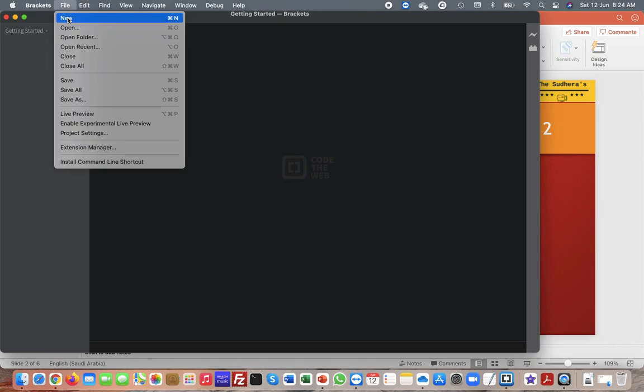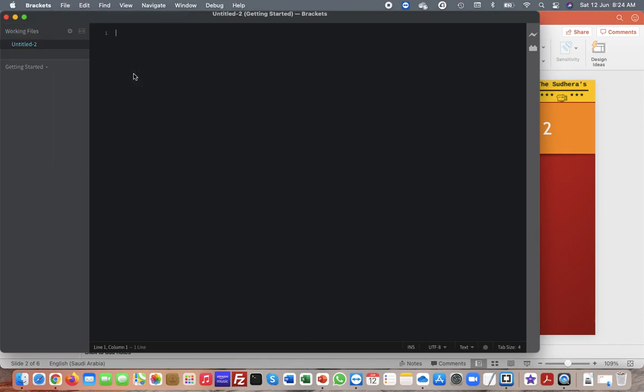Okay, this is my HTML editor. I will just create a new file. I will just place the code. You need to just remember the quotation mark. Sometimes in a presentation it doesn't come well, so you need to just change it. Okay, once you change it, just try to save your file.